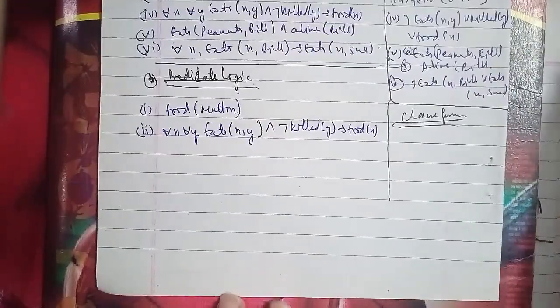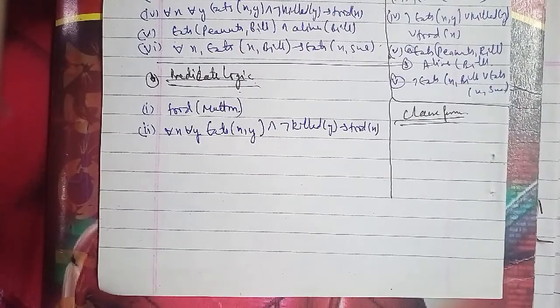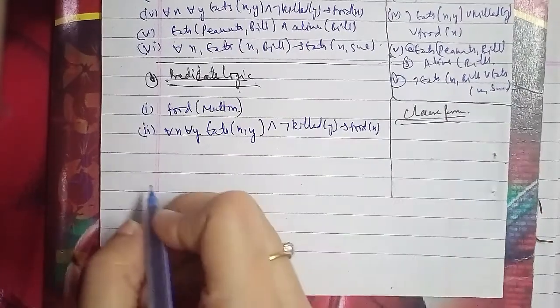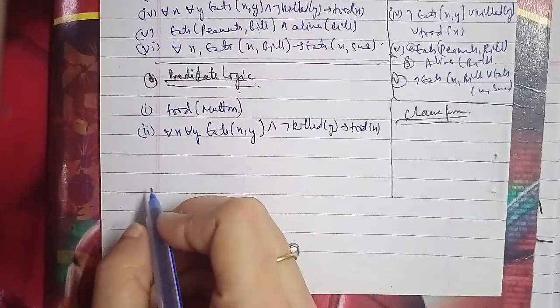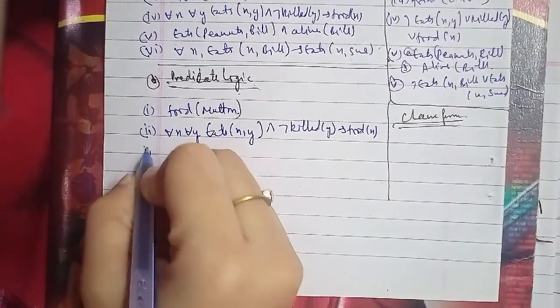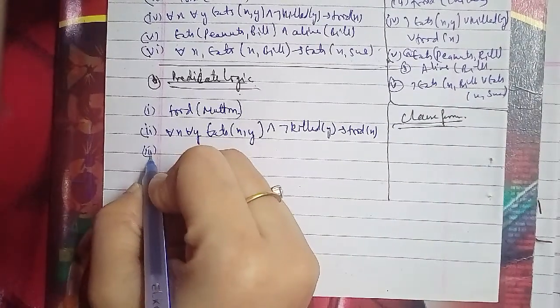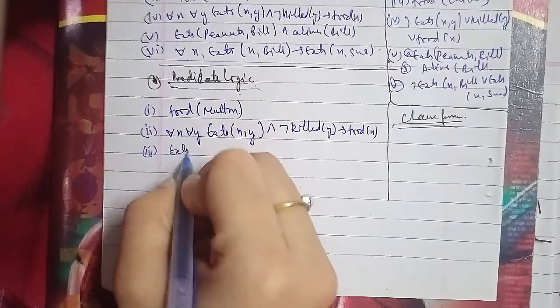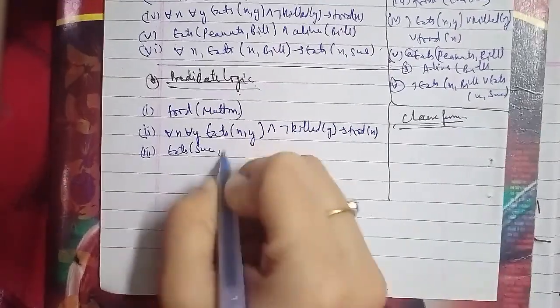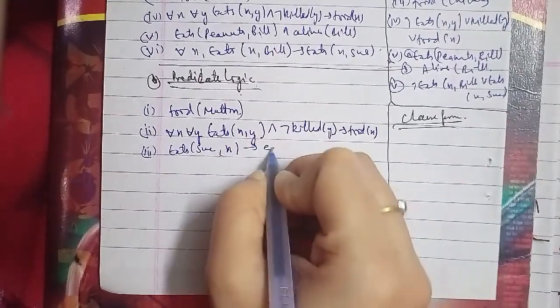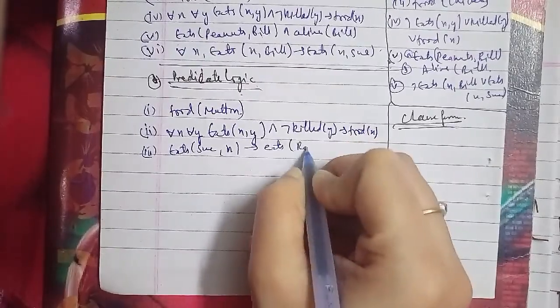And the fifth one we have is that John will marry Mary if Mary loves John. For that, marry X, Y, that loves Y, X.